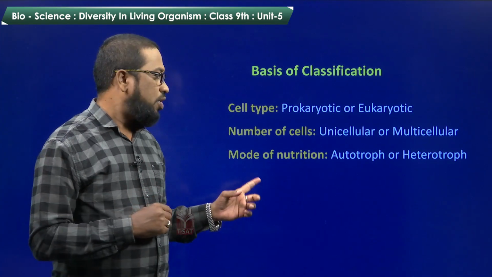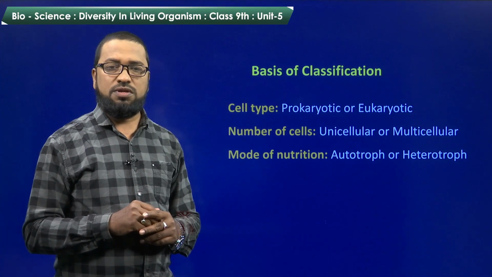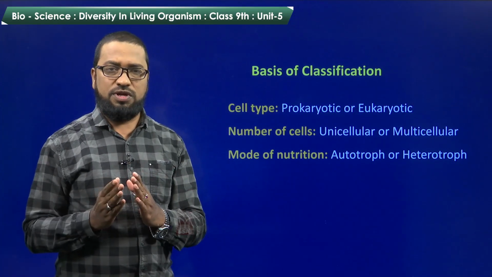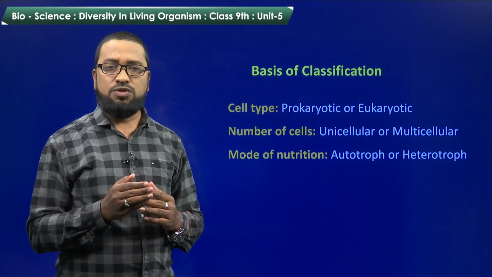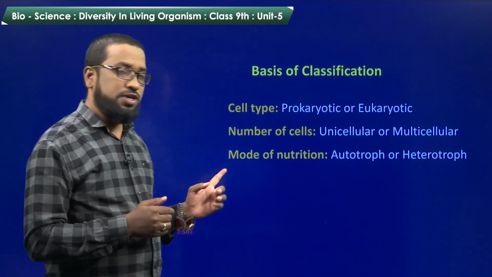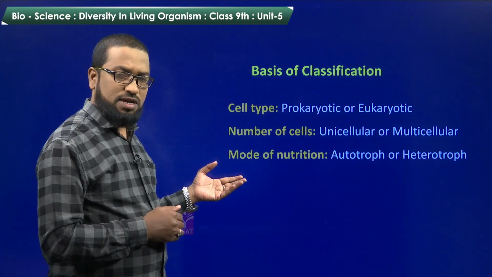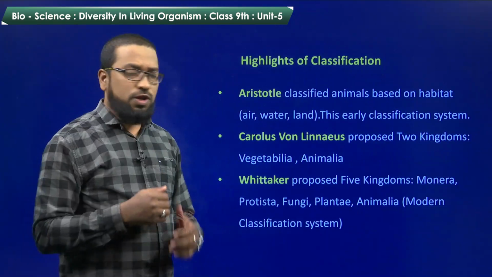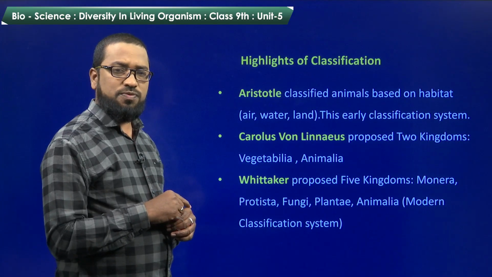In the same way, mode of nutrition also plays an important role in classification. Mode of nutrition here means whether the organism is an autotroph or heterotroph. This is also taken into consideration by the scientists for classification. So, these are a few points which have been considered for classification. Along with these 3 points, there are so many other aspects which have been taken into consideration in the modern classification system.